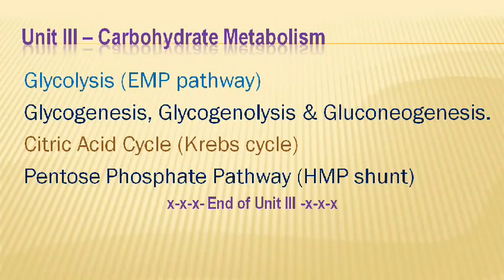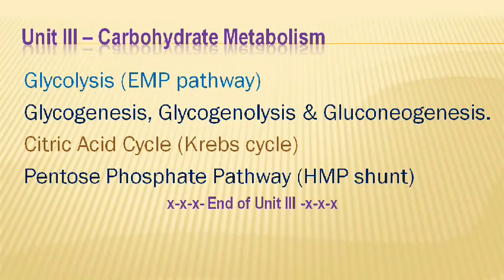Glycogenesis is the formation of glycogen from sugar. Glycogenolysis is the breakdown of glycogen into glucose.